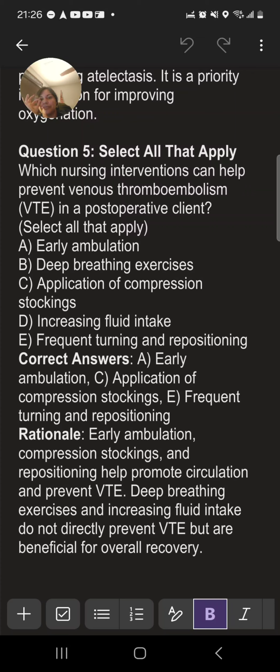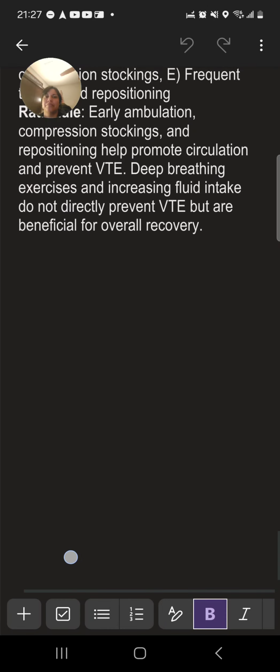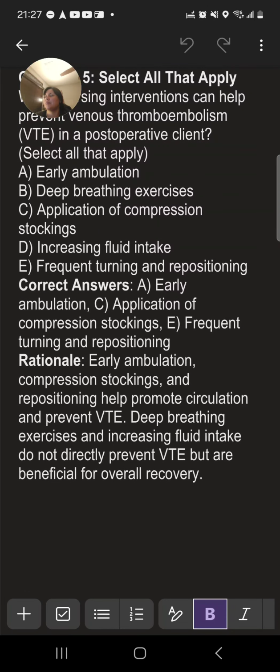Correct answers: A. Early ambulation, C. Application of compression stockings, E. Frequent turning and repositioning. Rationale: early ambulation, compression stockings, and repositioning help promote circulation and prevent VTE. Deep breathing exercises and increasing fluid intake do not directly prevent VTE, but are beneficial for overall recovery. I think that's it, actually.